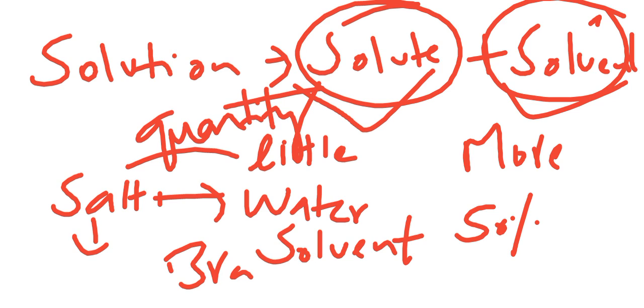In that case, both can be called solute and solvent. It is just a technical term to understand what is basically being added to a substance. The substance which is less, being added to a substance with more volume or mass, is called solute, and the other is called solvent.